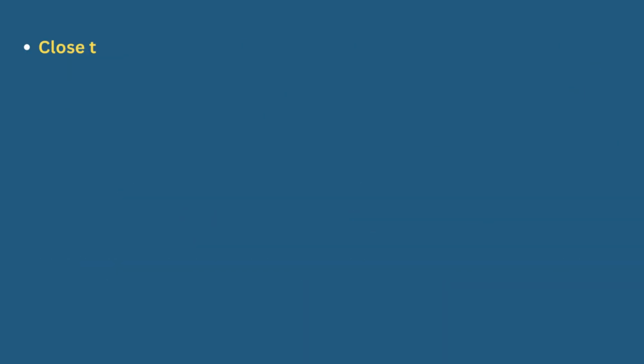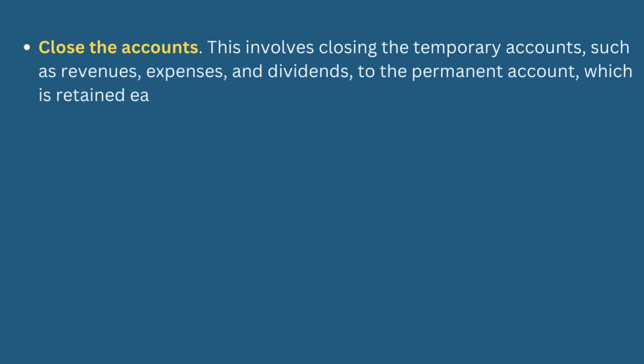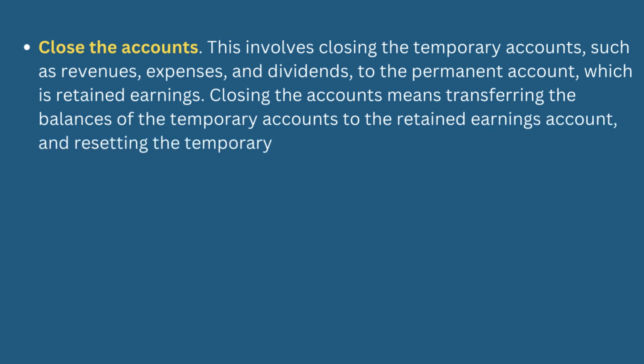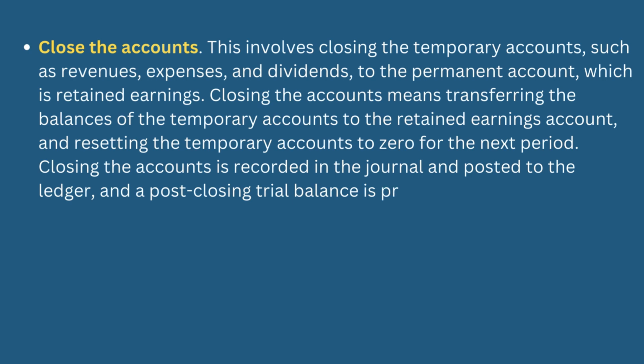Close the accounts. This involves closing the temporary accounts, such as revenues, expenses, and dividends, to the permanent account, which is retained earnings. Closing the accounts means transferring the balances of the temporary accounts to the retained earnings account, and resetting the temporary accounts to zero for the next period. Closing the accounts is recorded in the journal and posted to the ledger, and a post-closing trial balance is prepared.